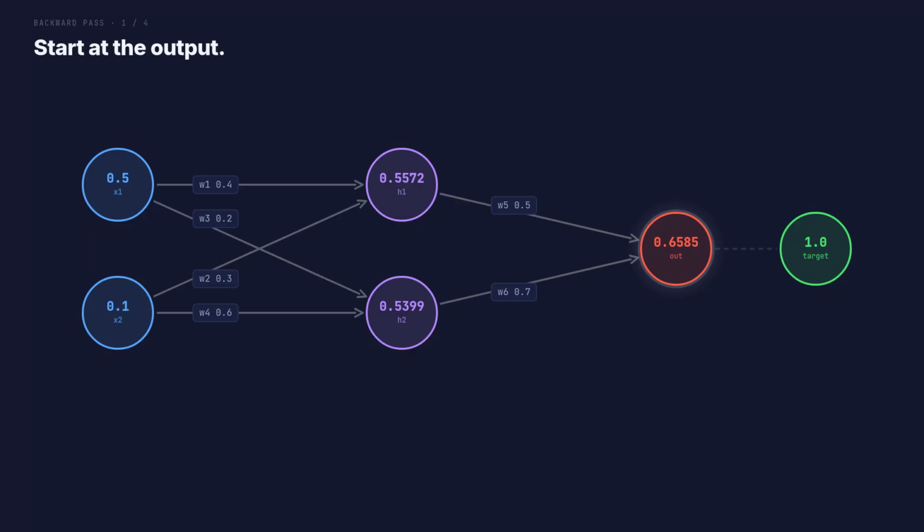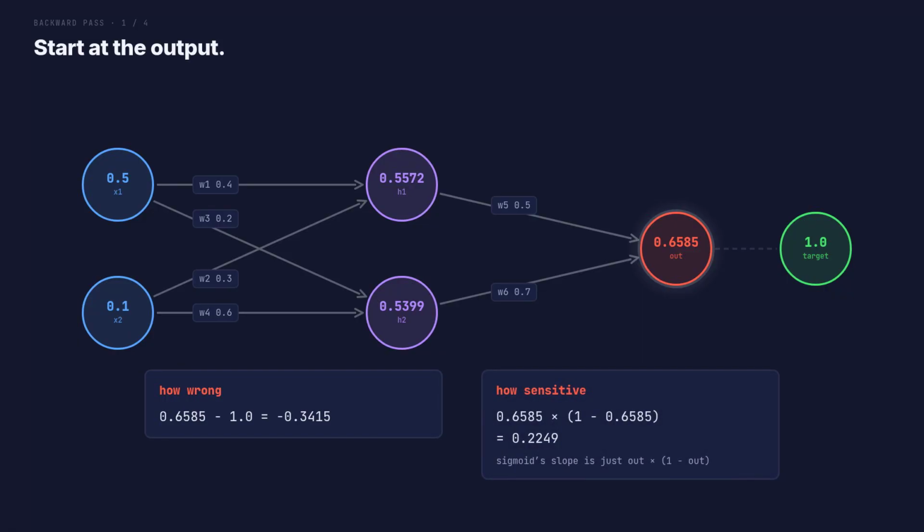So we start at the output neuron, and we need 2 numbers about it. First, how wrong was it? We already have that, minus 0.3415. Second, how sensitive is it right now? Sigmoid has a lovely property. Its slope is just the output, times 1 minus the output. Here that comes to 0.2249.